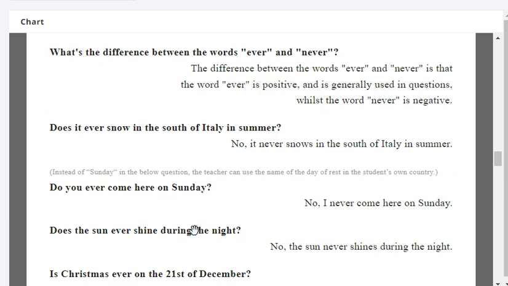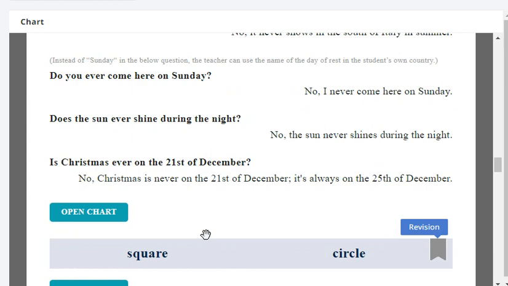Is Christmas ever on the 21st of December? No, Christmas is never on the 21st of December.